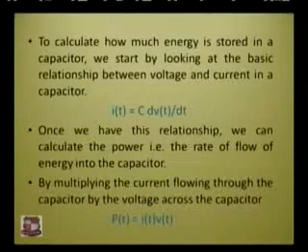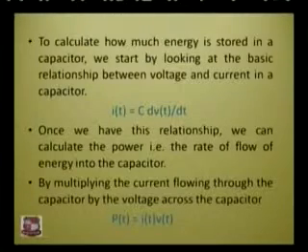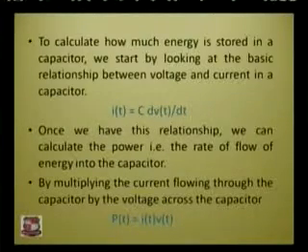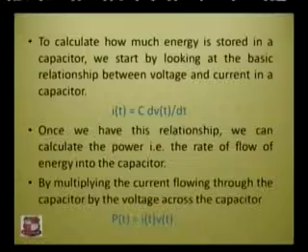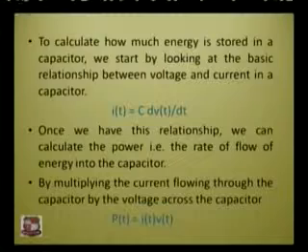How do we calculate the energy that is stored in a capacitor? We will calculate it by looking at the basic relationship between voltage and current in a capacitor. As we know, the equation is I(t) = C dV/dt. If you know the relation between current and charge, Q = It, then if you differentiate, dQ/dt becomes the current. In that way we get I(t) = C dV/dt.